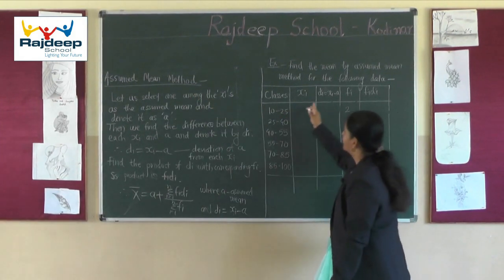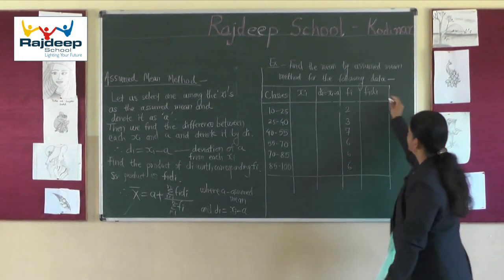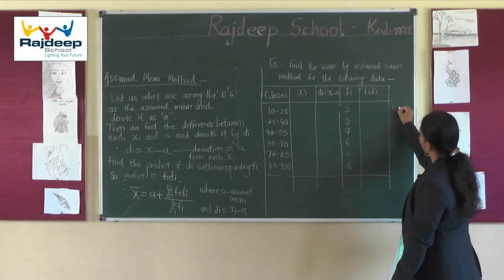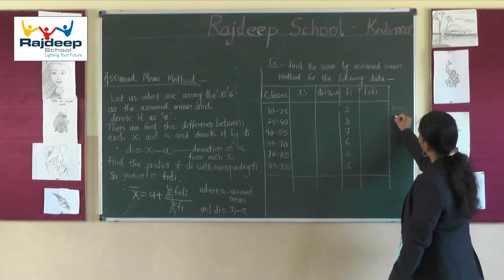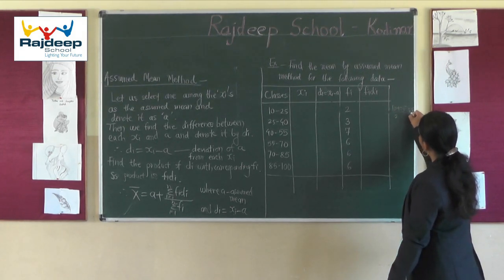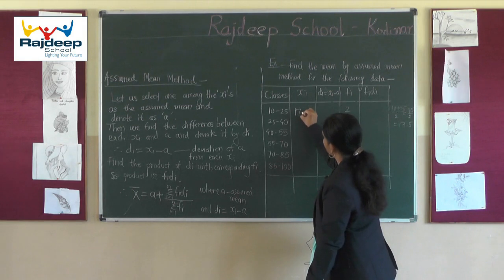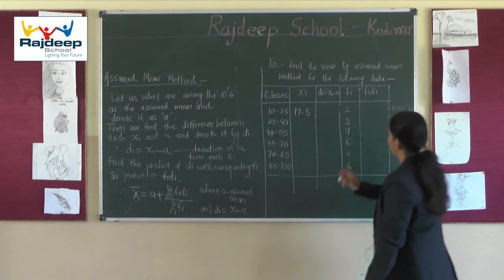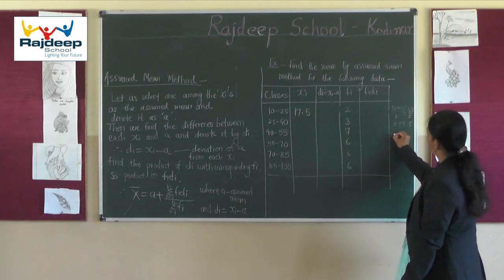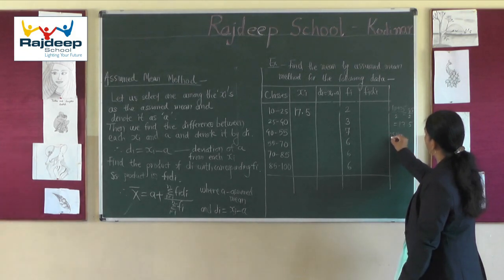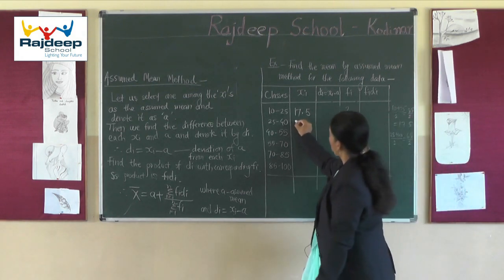So let us first calculate xi. The first xi will be 10 plus 25 divided by 2, that is 35 by 2, which is 17.5. Secondly, 25 plus 40 divided by 2, that is 65 divided by 2, which is 32.5.